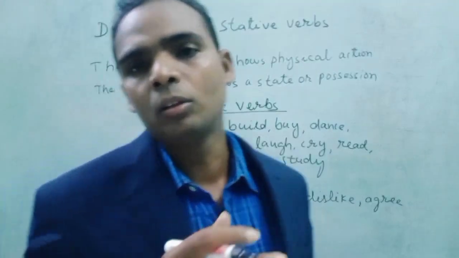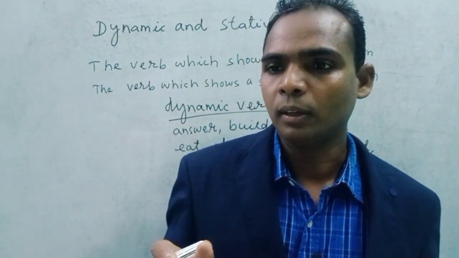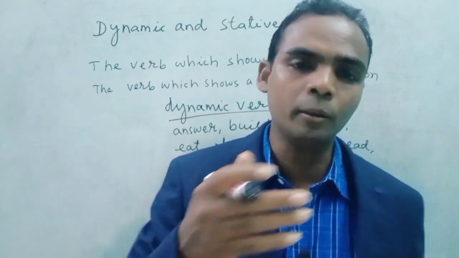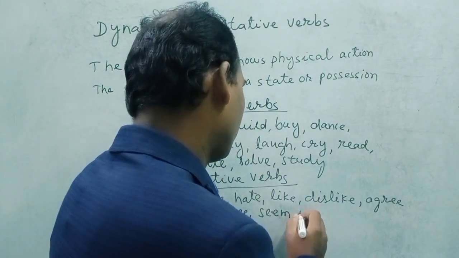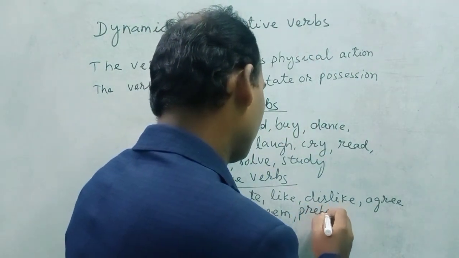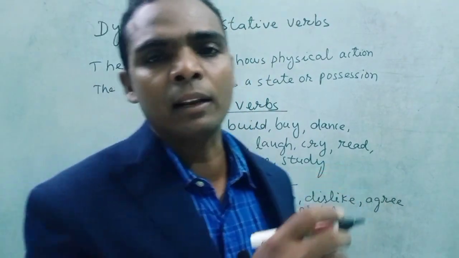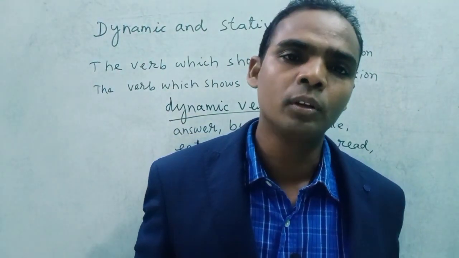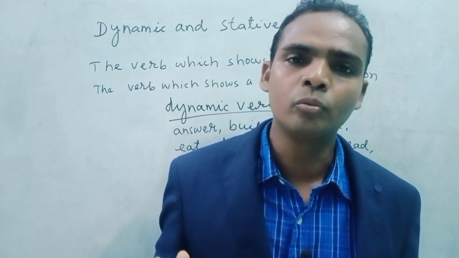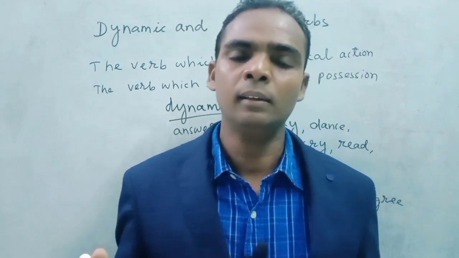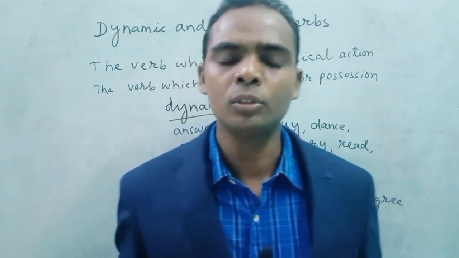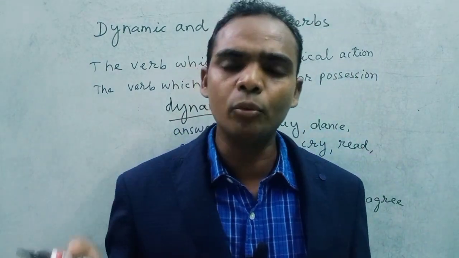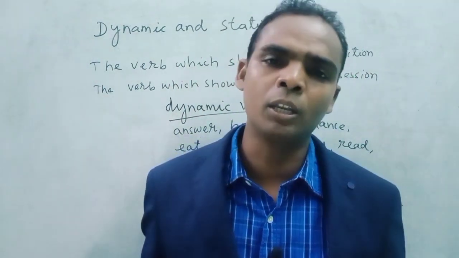These are the stative verbs. You can say prefer also. These are the stative verbs. In stative verbs, we can't add -ing. This is very simple to know. These are limited, and we have to remember them.